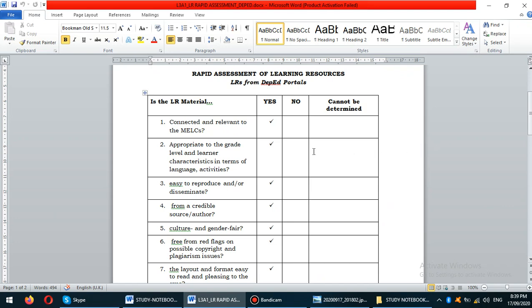Sometimes the layout is not appropriate because they may be available in a website. I already answered that in the activity.